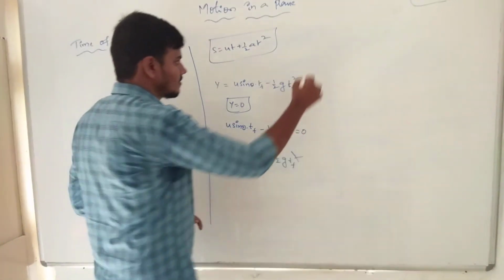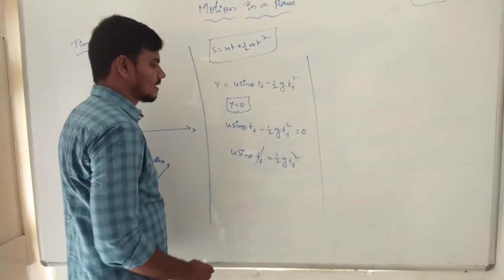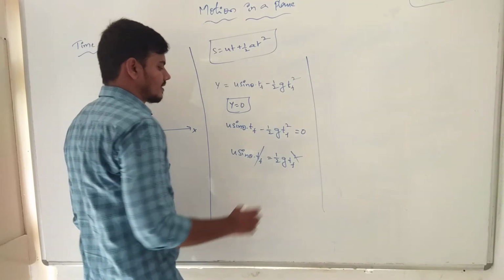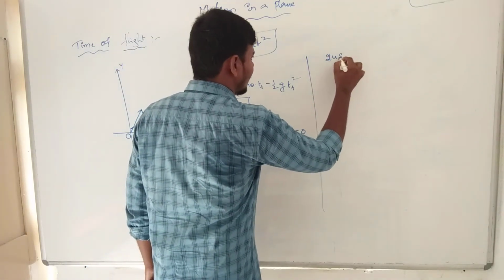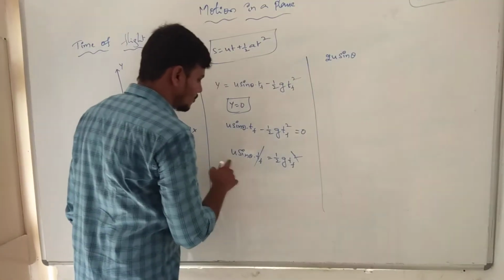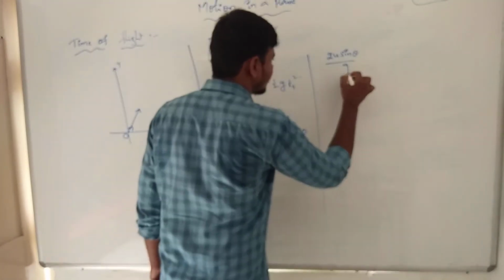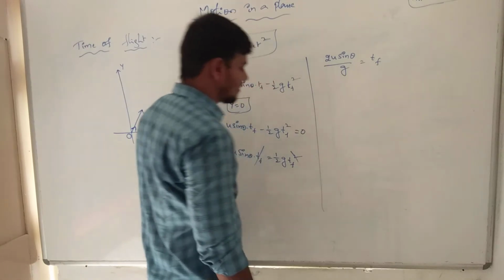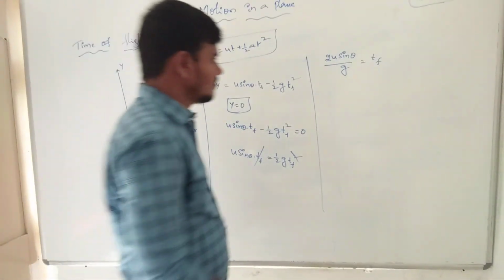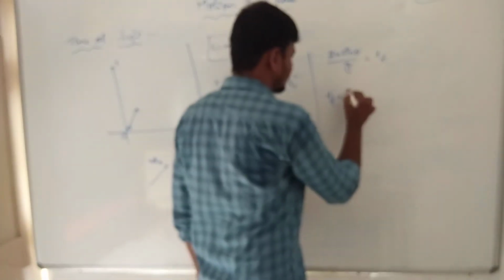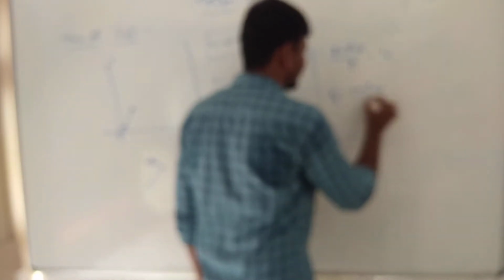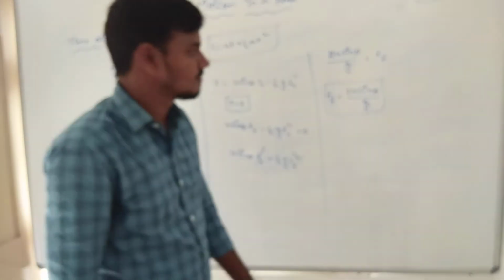Clear? Now the next one. We can take tf is equal to 2u sin theta by g. Tf means time of flight. And tf is equal to 2u sin theta by g. Now this is known as the time of flight. Clearly we can observe tf is equal to 2u sin theta by g.